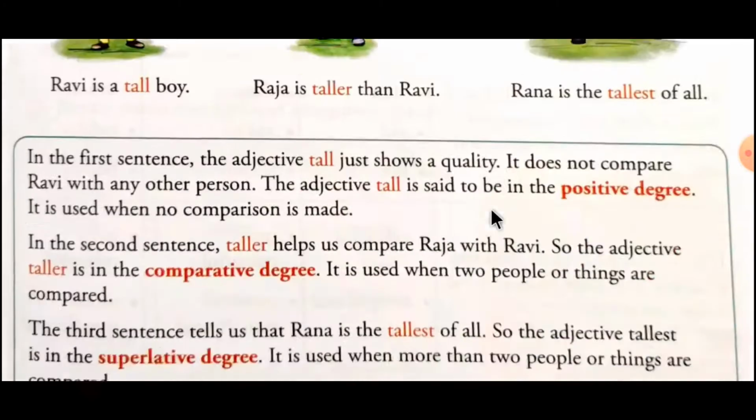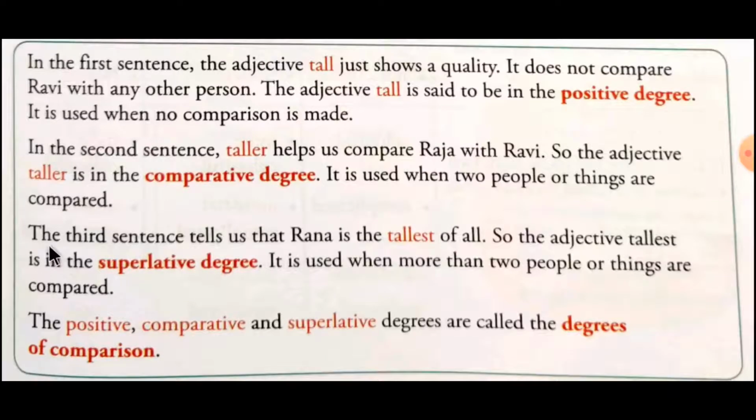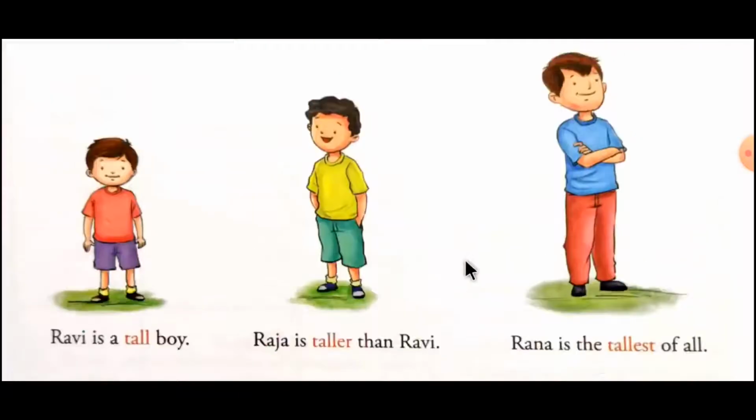Let's see this again. The third sentence tells us that Rana is the tallest of all. So the adjective tallest is in the superlative degree. It is used when more than two people or things are compared. मोर देन मतलब दो से ज़्यादा जब हम कंपैरिजन करते हैं किसी भी ऑब्जेक्ट की या किसी भी थिंग की, तब हम सुपरलेटिव डिग्री यूज़ करते हैं, with the word THE before the adjective.